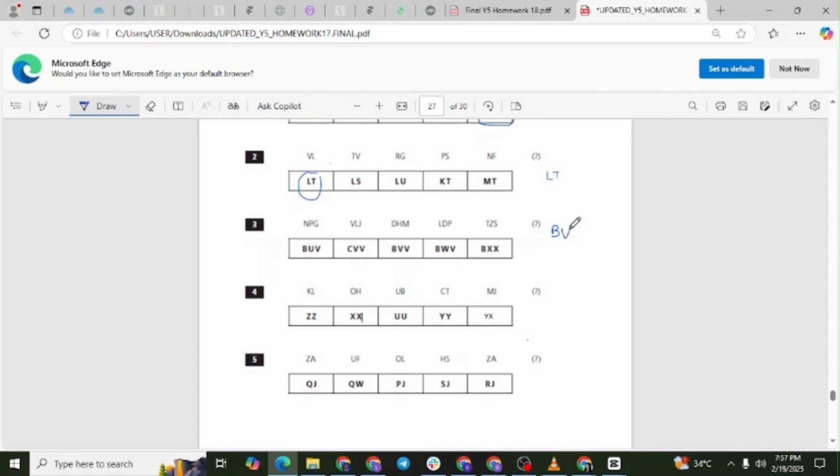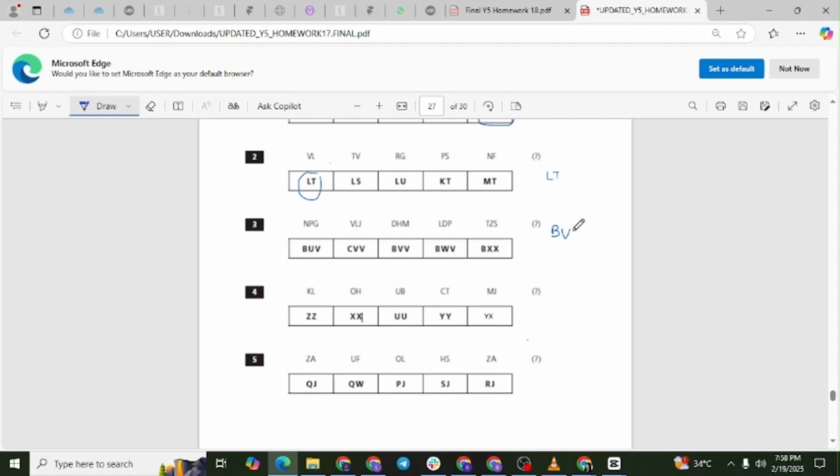Now the third letters: G, J, M, P, S. Looking at their positions, G equals 7, J equals 10, M equals 13, P equals 16, S equals 19. Examining the pattern, G, 7, to J, 10, is plus 3. J, 10, to M, 13, is plus 3.